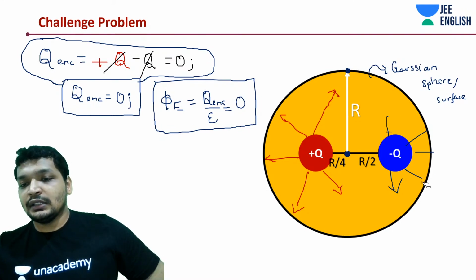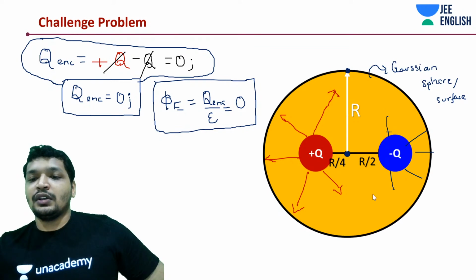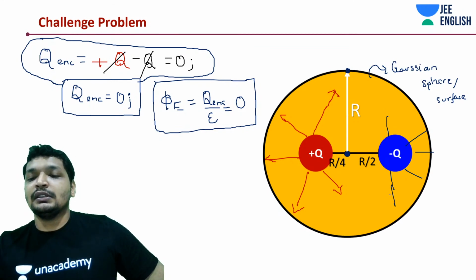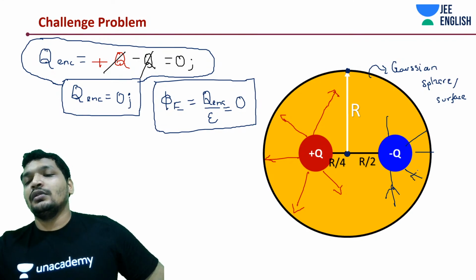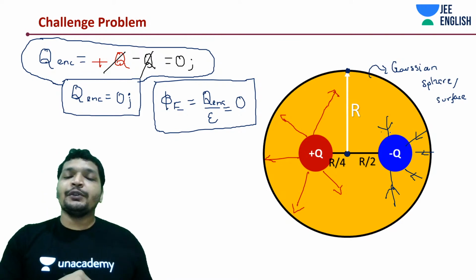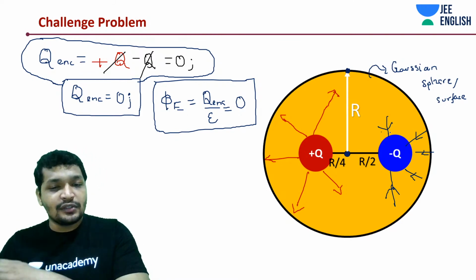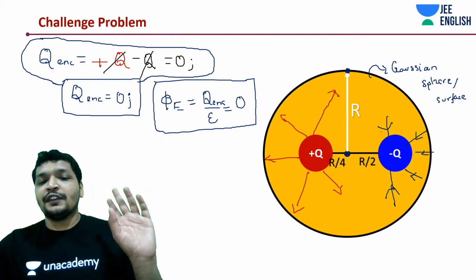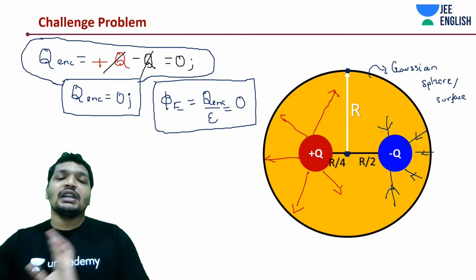So the direction is wrong. It will be flux entering due to minus q. That's it. Flux enters due to minus q, negative flux. Flux exits due to plus q, positive flux. Given a Gaussian surface, what will you do? The first thing you'll assess is what is the charge enclosed.